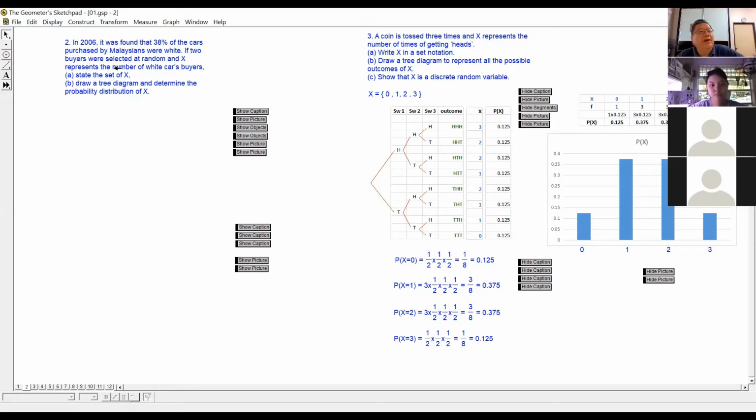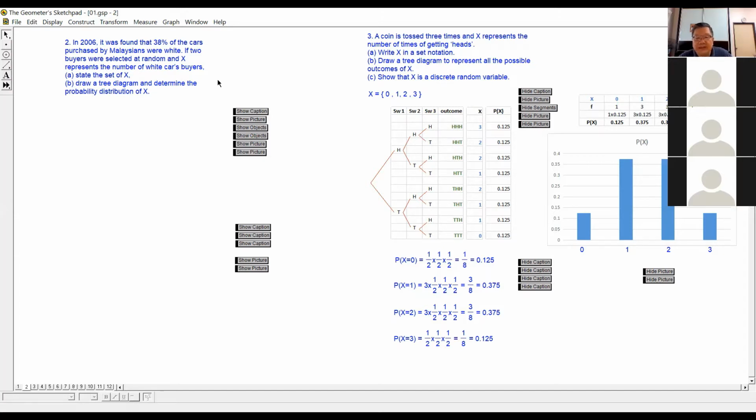Okay, now we are going to select two cars, right? So the number of white cars is represented by X. The number of white cars is the discrete random variable.